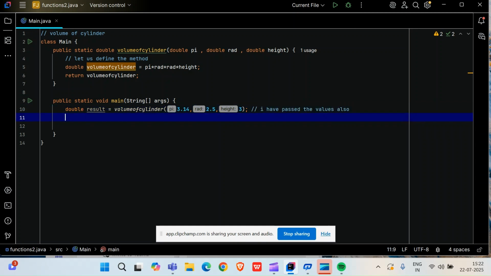Friends, I have already explained one concept to you, I think area of circle, right? So that's why this video is a little bit fast. I am expecting that you are aware of how to call a function and how to call a parameterized function. That's why I'm a little bit fast today. My explanation is not that clear today because I am thinking you came here after having some understanding of parameterized methods and functions.